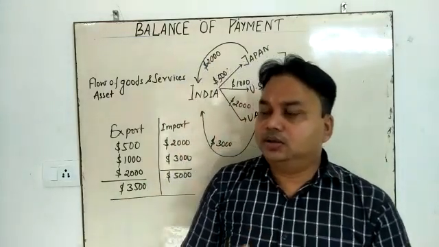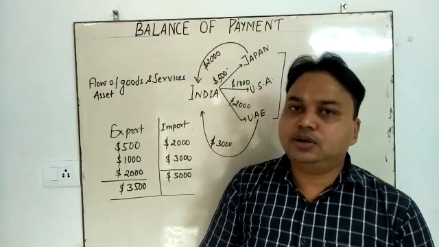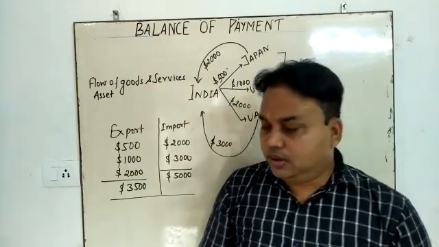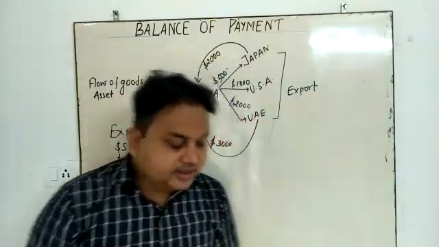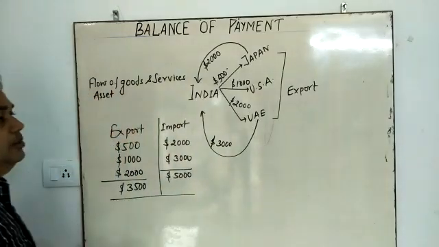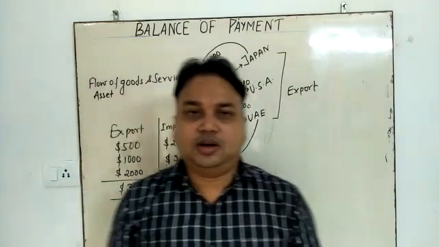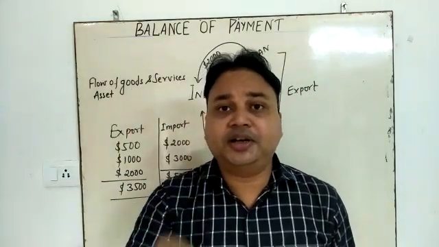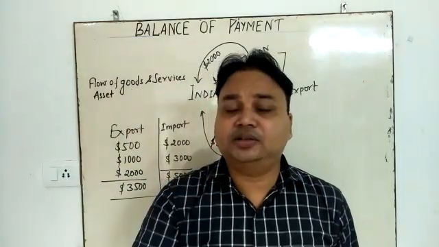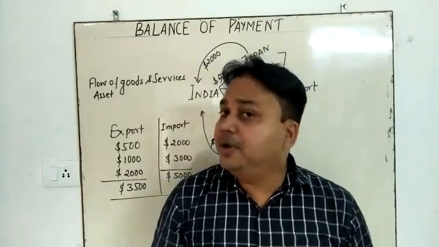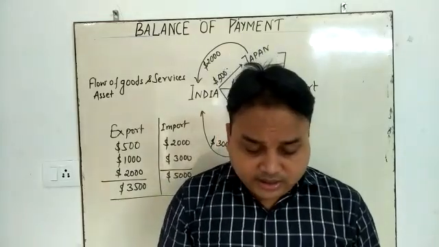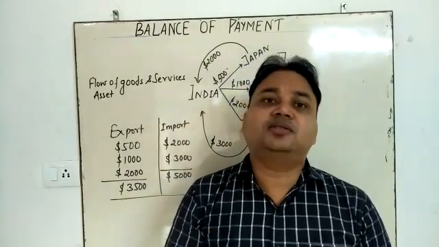So all these payments are also recorded. Now let's understand the balance of payment. The balance of payment means all the transactions recorded in the account regarding the payment, okay, that is called balance of payment.